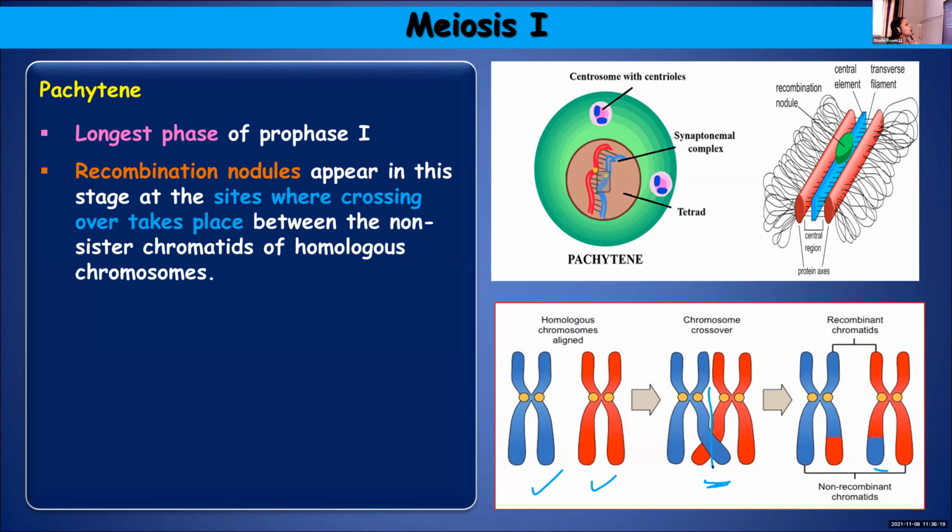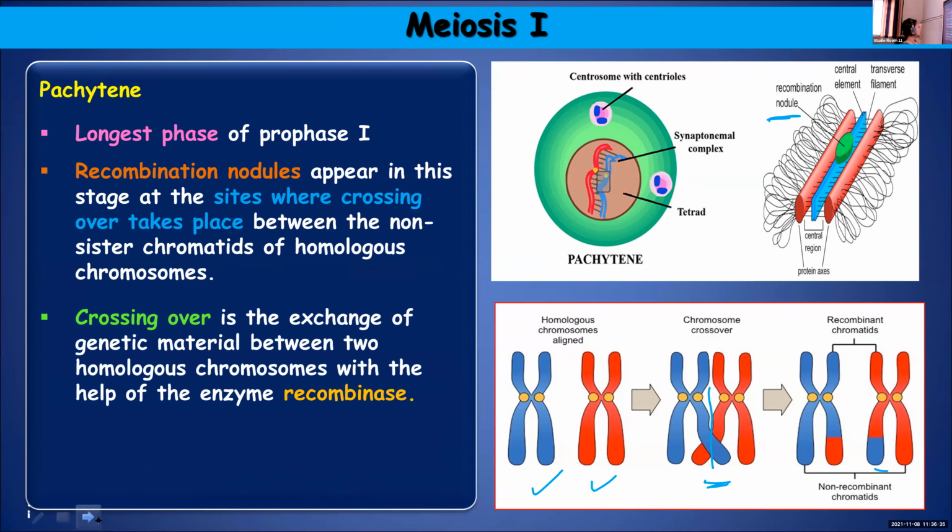In the first figure on the right-hand side, you can see those recombination nodules. Recombination nodules will be formed where crossing over is taking place.